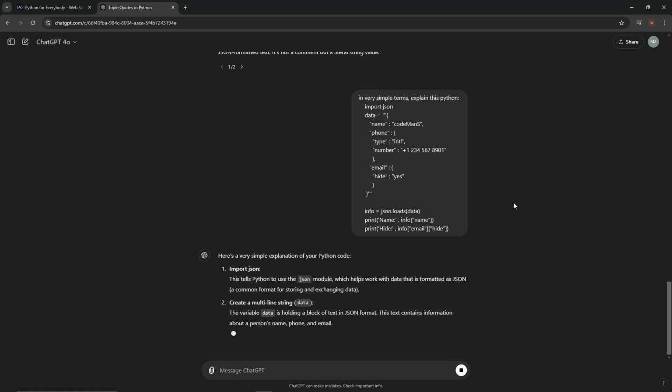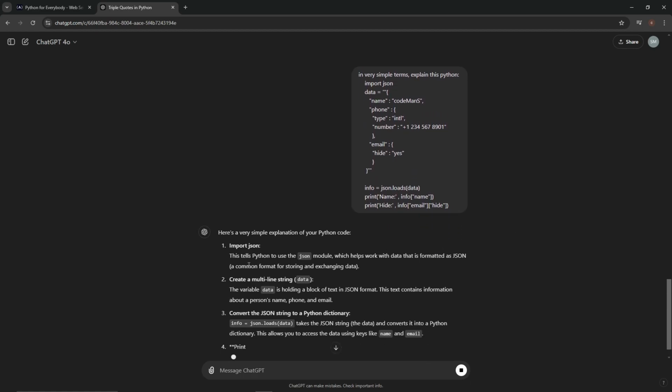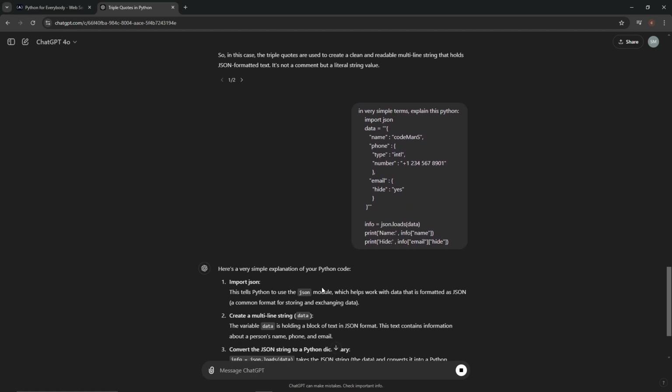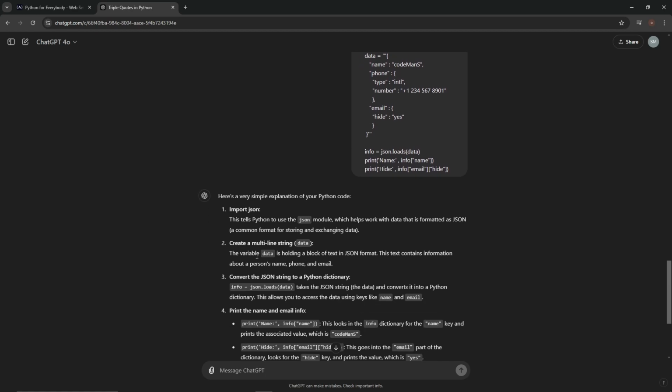So here's a very simple explanation. Import json tells it to use the JSON module, which helps work with data that's formatted as JSON, a common format for storing and exchanging data. We're going to create a multi-line string. That's this thing. We already went over that. The variable data is holding a block of text in a JSON format. This text contains information about a person's name, phone, and email.